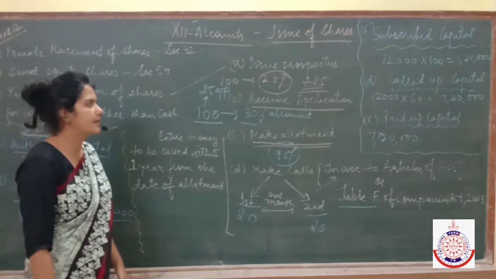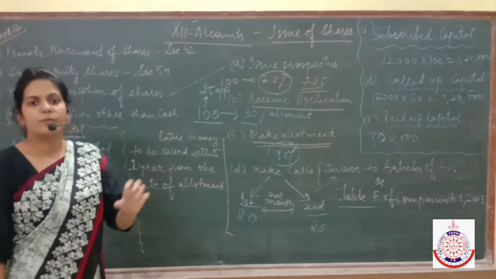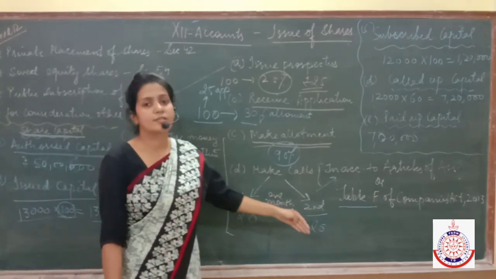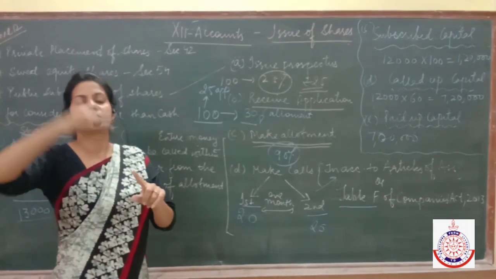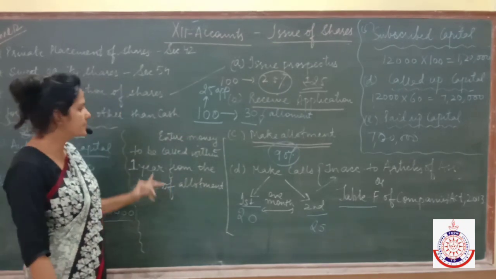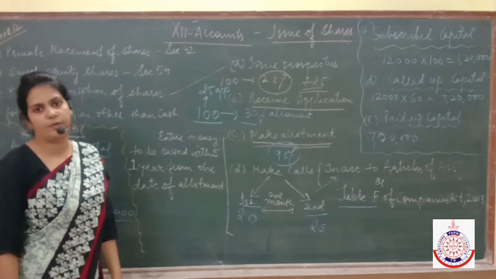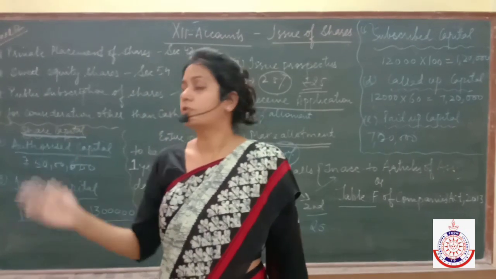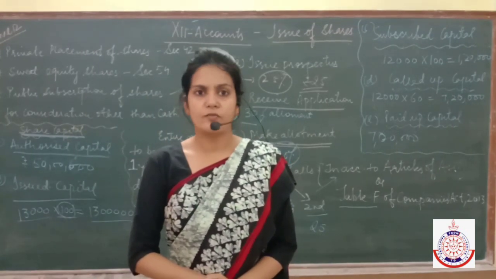One thing which is left is that if you are not calling the entire money at once, rather you are calling the money in installments, like in first call or second call, then from the date on which you make the allotment, you have to call the entire money within 1 year. Means the entire amount is to be called within 1 year from the date of allotment if you are calling the money in installments. So this is all about the theory concepts. Some more theory concepts are there, so that will be done with the passage of time.